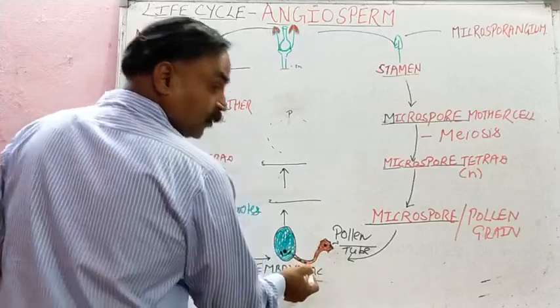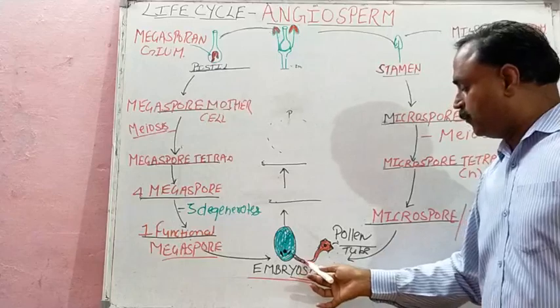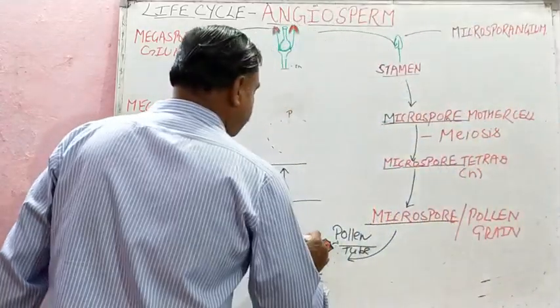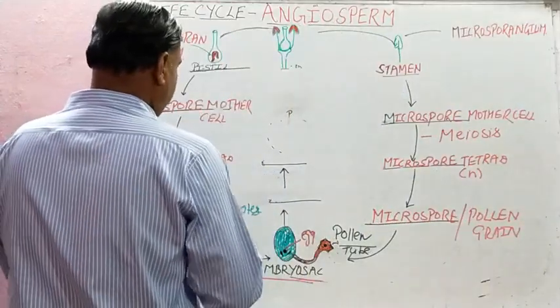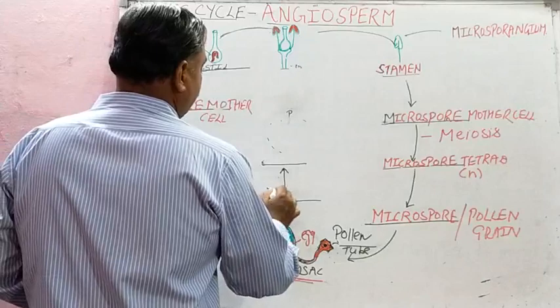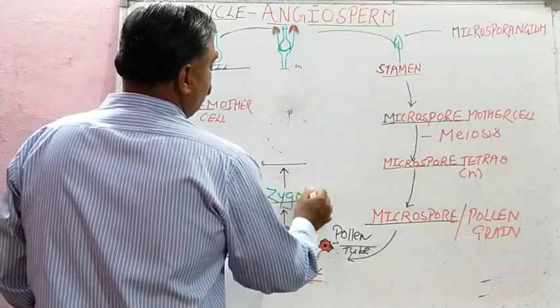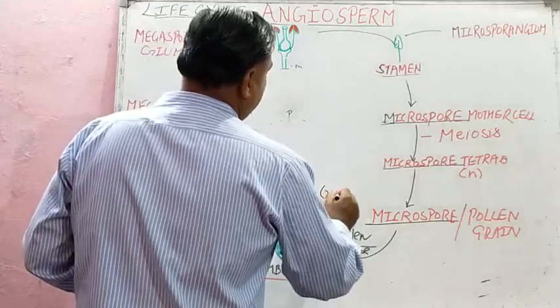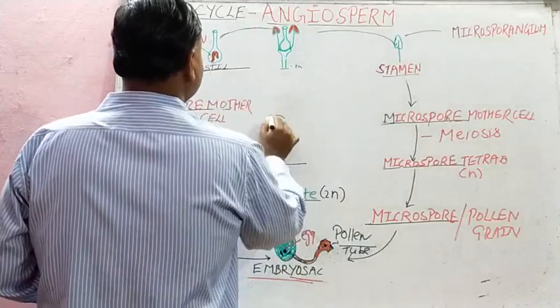Male gametes from the pollen tube will fuse with the egg in the embryo sac, and now it will become 2N. It will develop into zygote. Zygote is 2N, and that will develop into embryo.